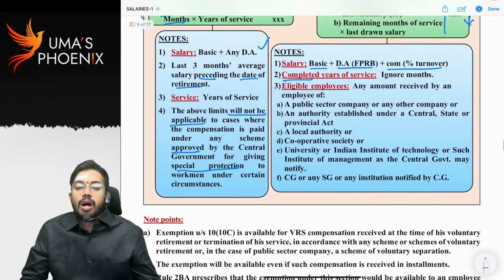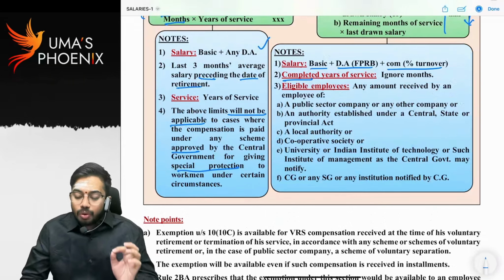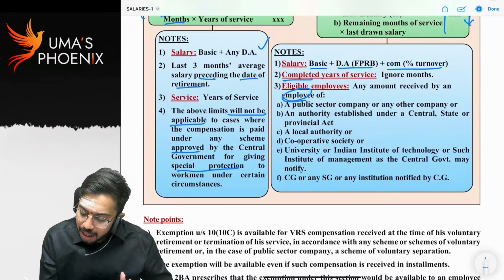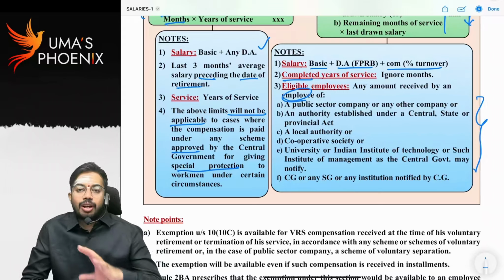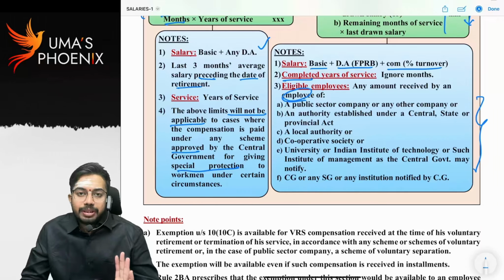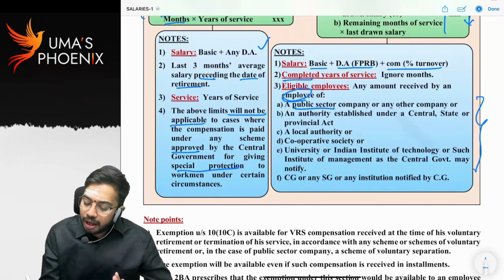Now, all employees are not eligible for exemption when VRS compensation is received. Only eligible employees, those working in these organizations, if they receive VRS compensation, are eligible for the exemption. So, the employee should be either an employee of a public sector company or any other company.